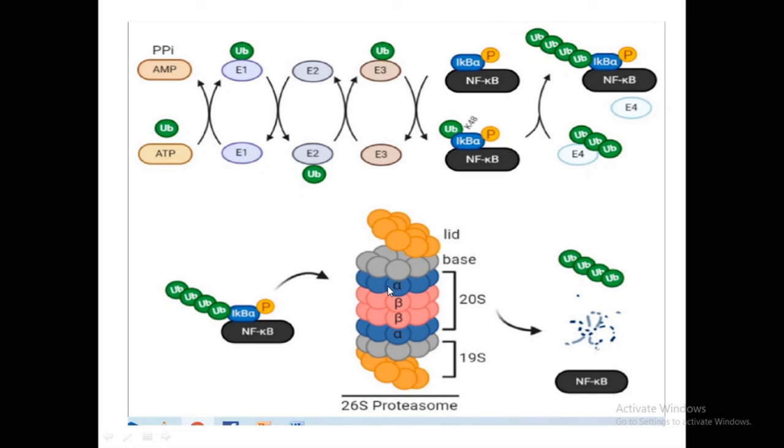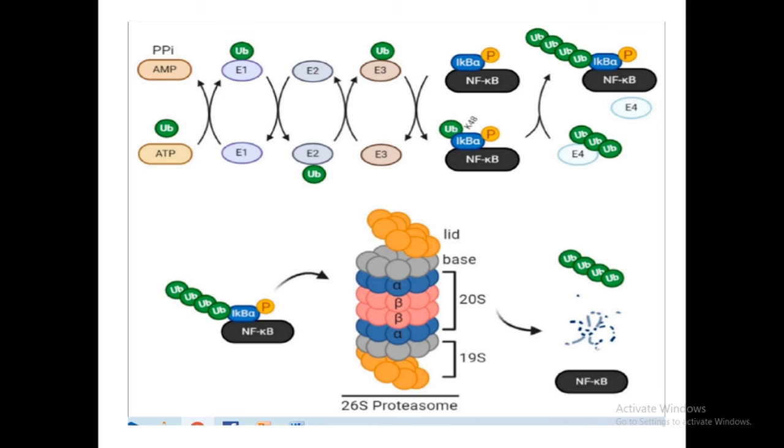Ubiquitin ligase is an enzyme that adds ubiquitin to the proteins that need to be degraded. So the proteins that are to be destroyed are marked first by means of ubiquitin. Only these ubiquitin-protein complexes get into the proteasome, and finally the beta rings of the proteasome degrade the proteins that are marked.